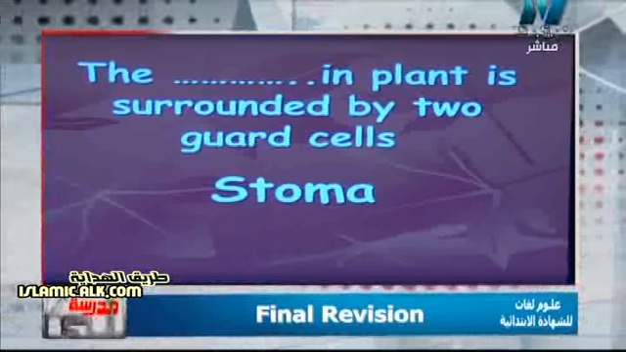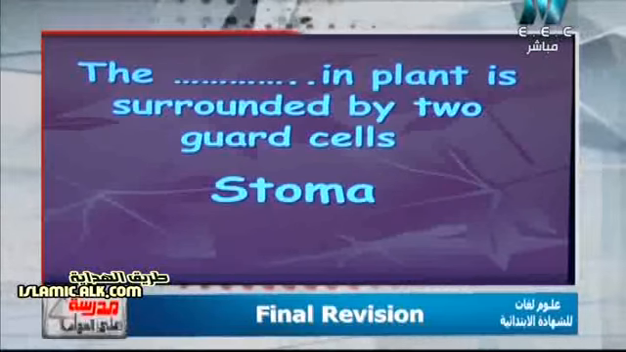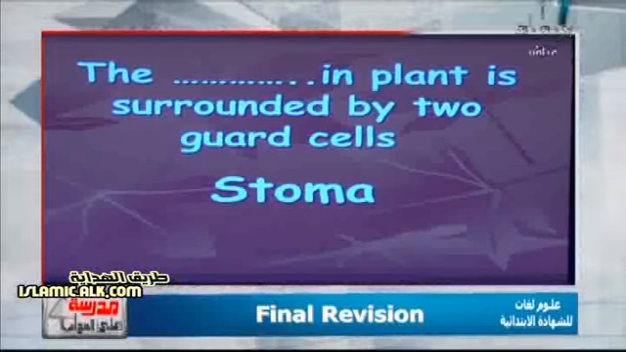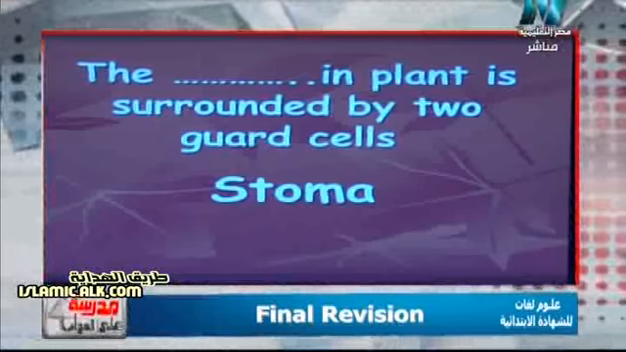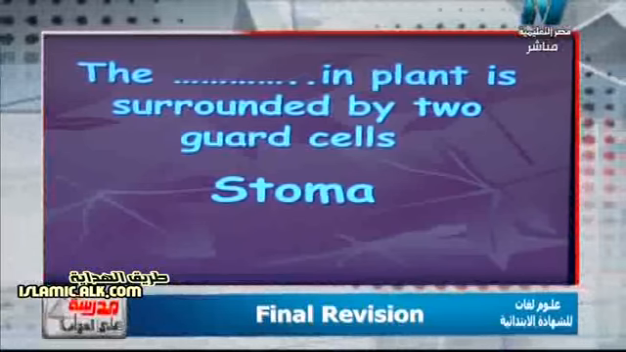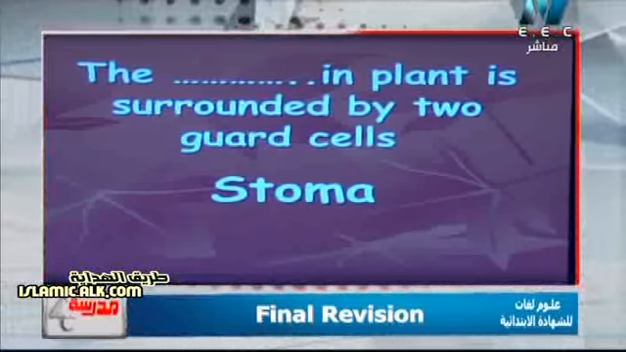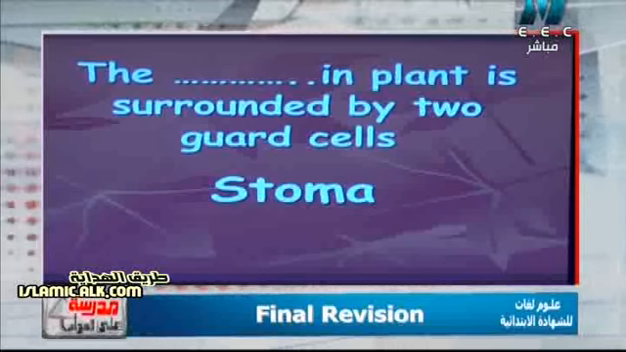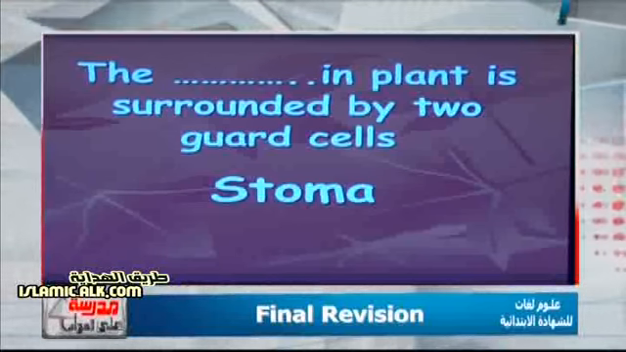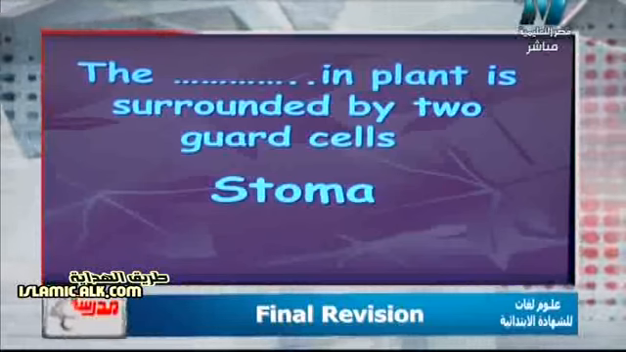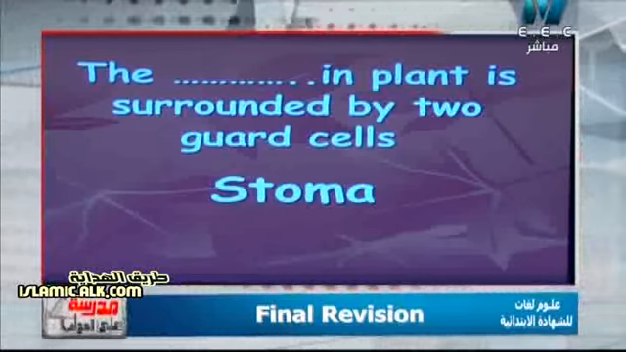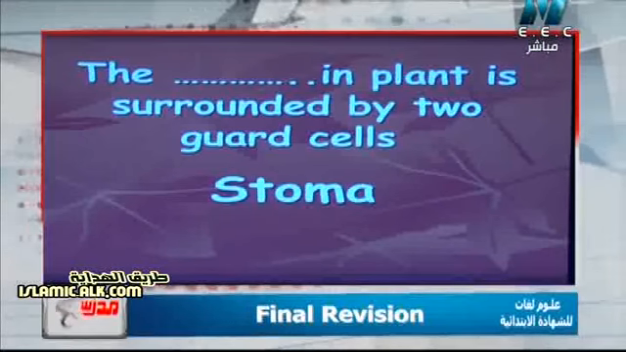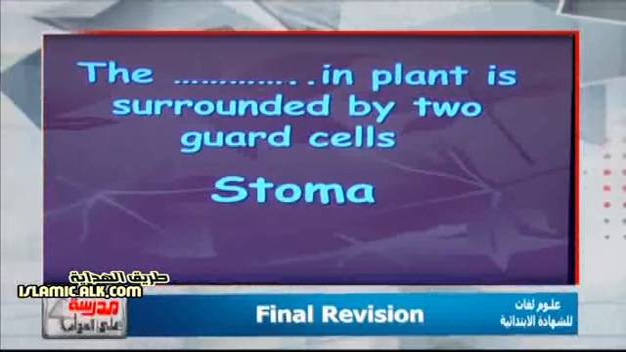So again, which part of the plant is surrounded by two guard cells? It will be the stoma. And what is the function of the two guard cells? They control the opening and the closing of the stoma to save water for the plant. So again, the stoma in the plant is surrounded by two guard cells to control its opening and closing for saving water for the plant.